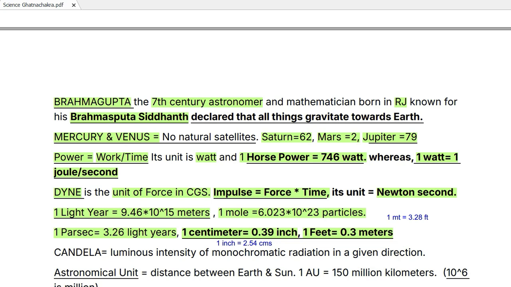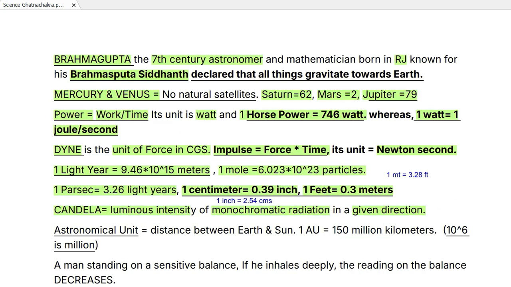Then candela is a unit for measuring luminescence intensity. But the condition is that the radiation should be monochromatic in a given particular direction. Only then can the candela unit be used to measure the intensity of light, the monochromatic radiation in a single direction.